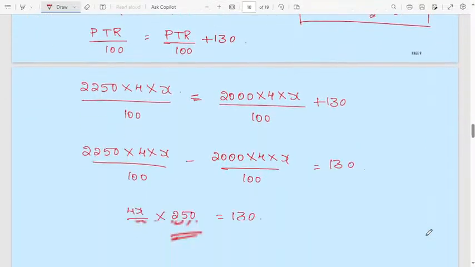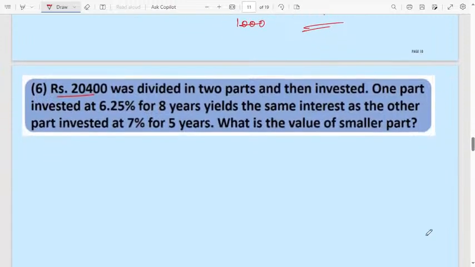Let us move to the next question. Easy question this one. Rupees 20,400 was divided into 2 parts. One part was invested at the rate of 6.25% for 8 years, same interest as the part invested at 7% for 5 years.